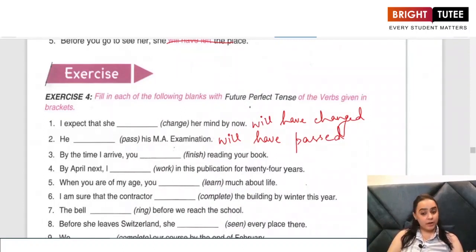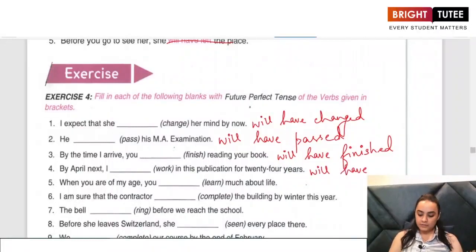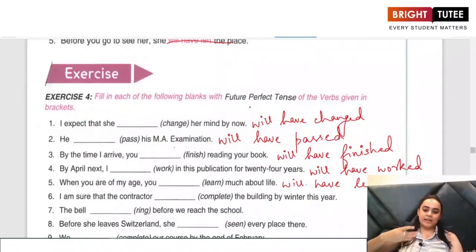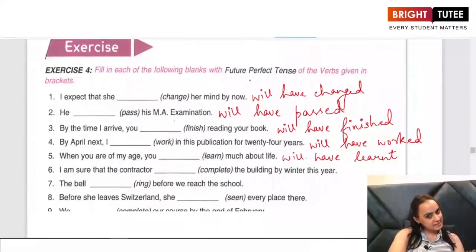By the time I arrive, you will have finished reading your book. By April next, I will have worked in this publication for 20 years. When you are of my age, you will have learned much about life. This is the way you are going to complete the rest of the sentences.